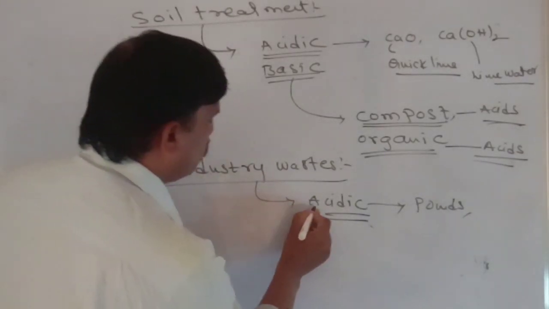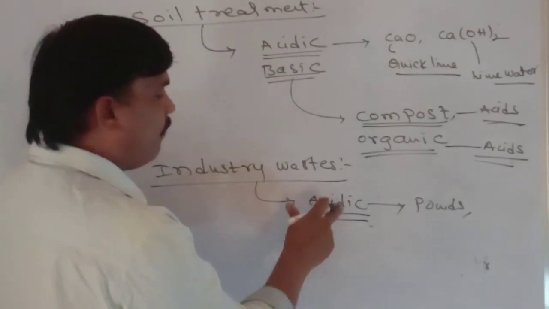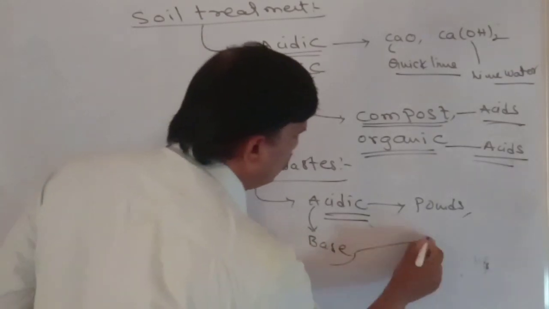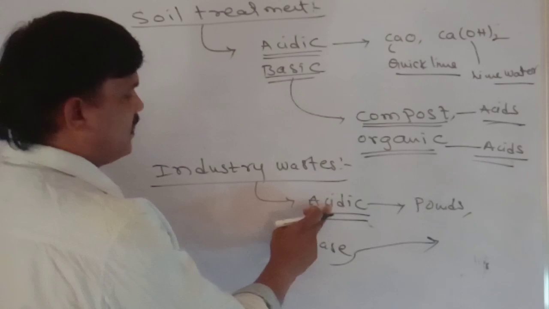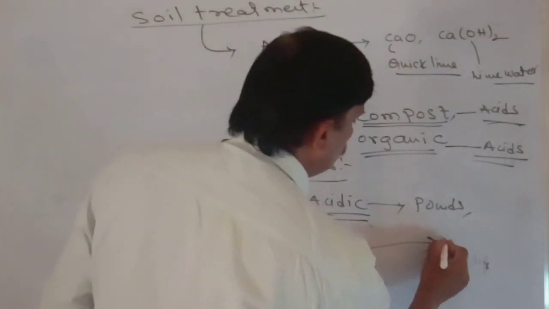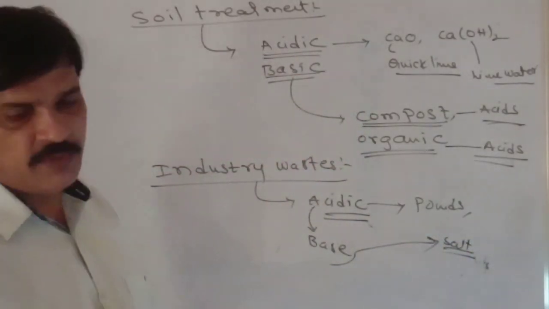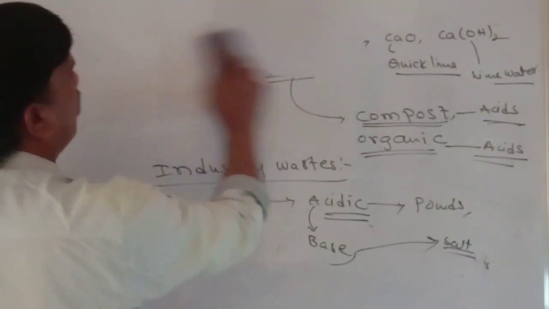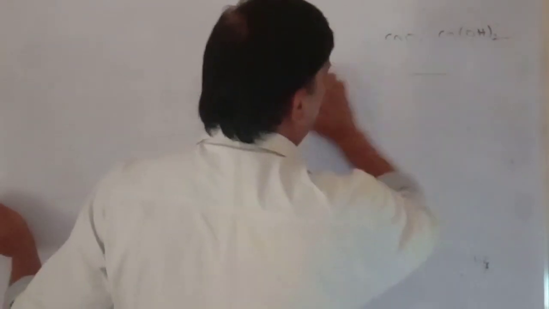So the industrial wastes that release acidic components are neutralized with bases, and then the wastes are released outside. Because of this acidic nature, we apply bases, so acid with base becomes salt and water. Salt and water means neutralization. So these are the main important neutralizations occurring in everyday life.